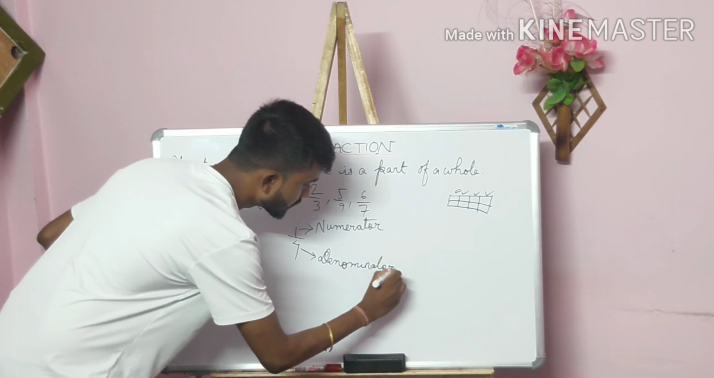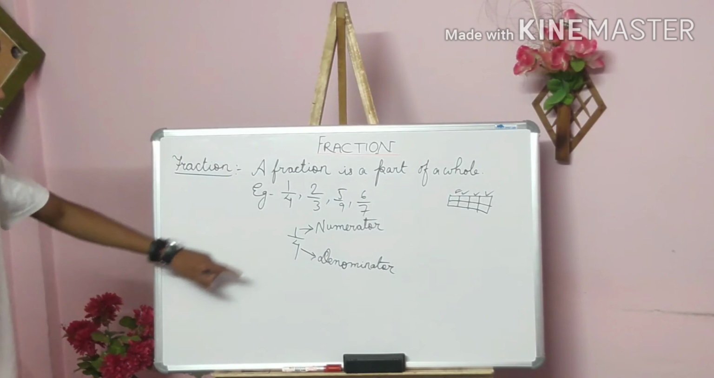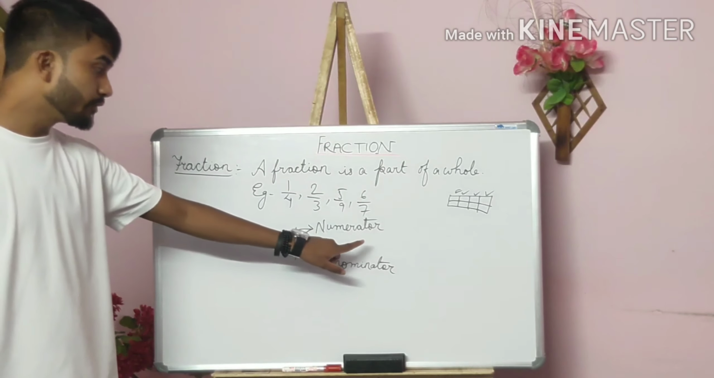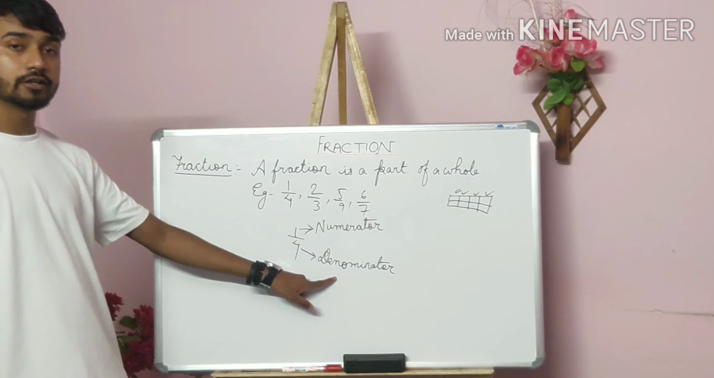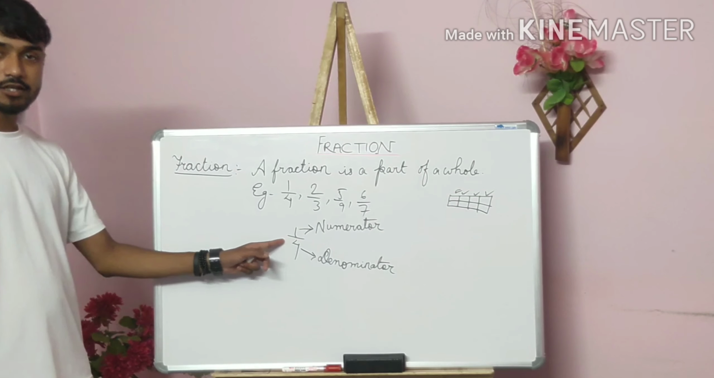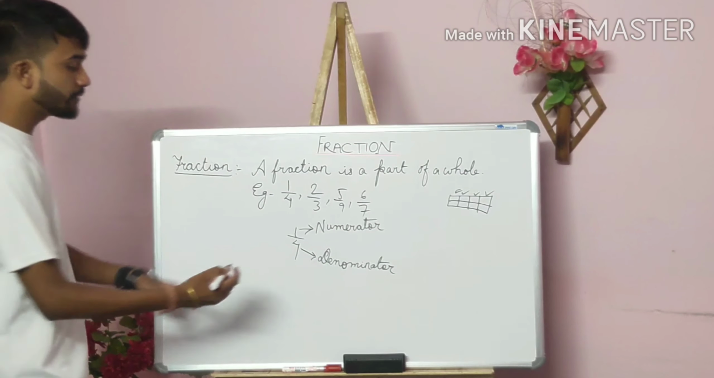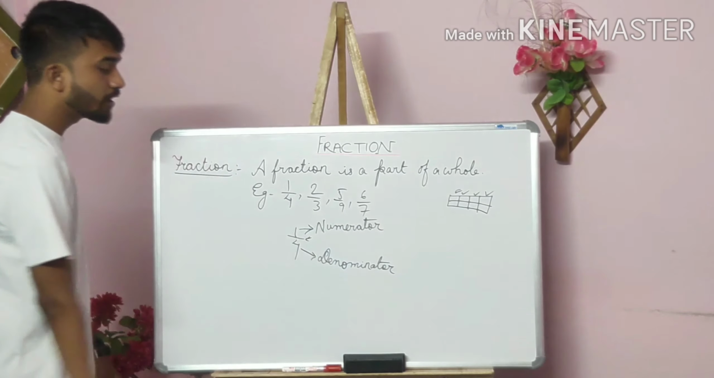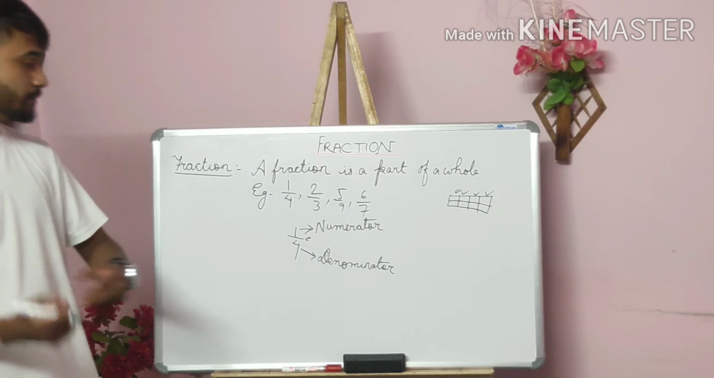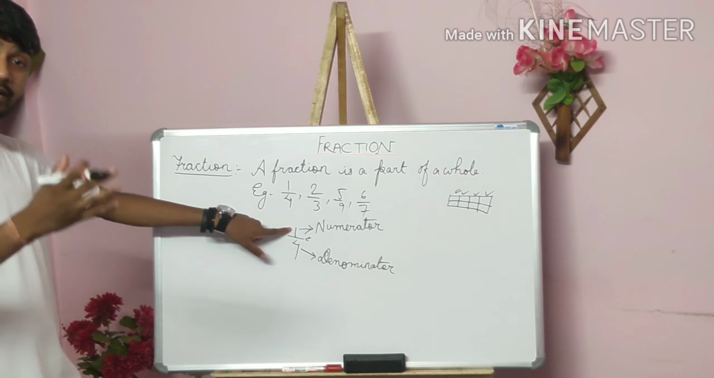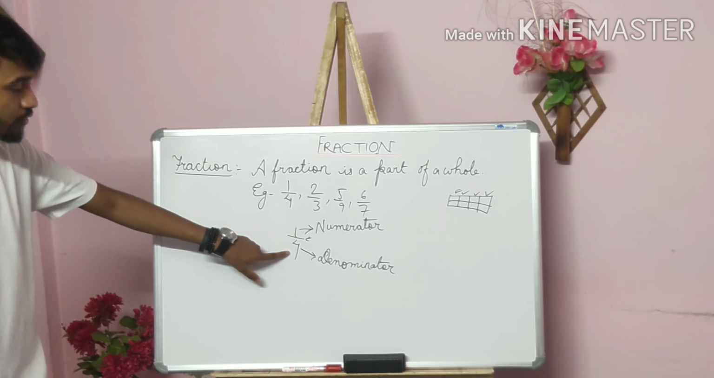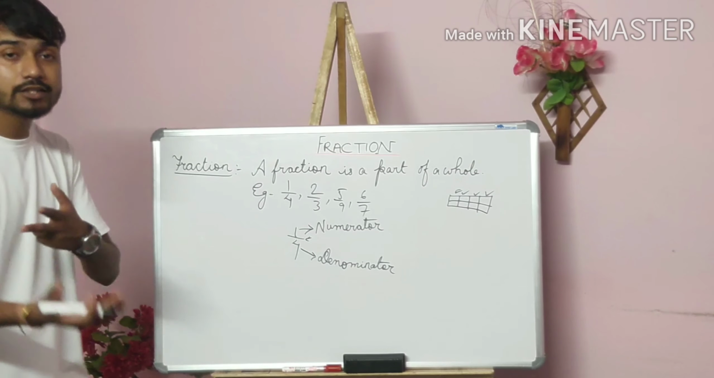Denominator. So students, the upper part will always be known as the numerator and the lower part will always be known as the denominator. And what this line symbolizes, you can say simply, it's a dividing bar. A dividing bar means we have divided one, that means a complete part, into how many parts? 4 equal parts.